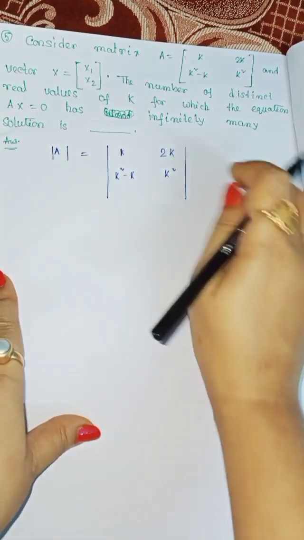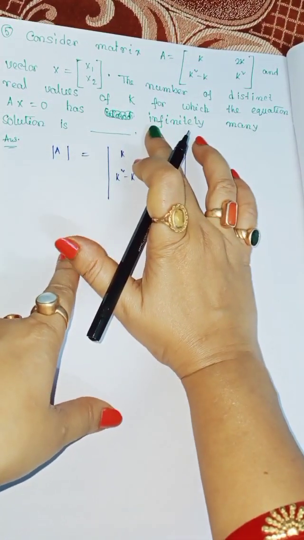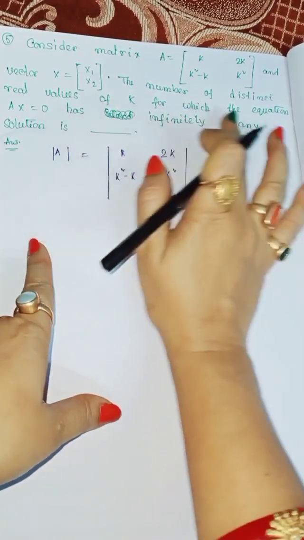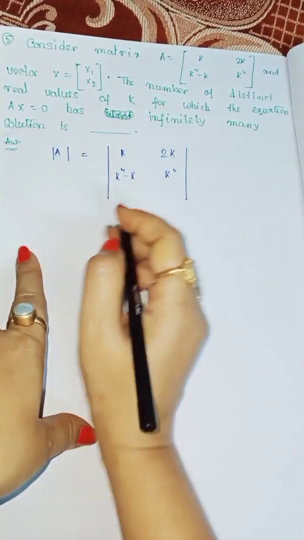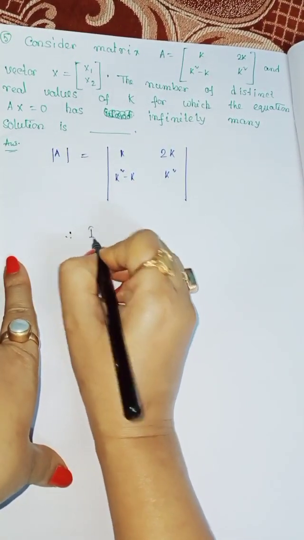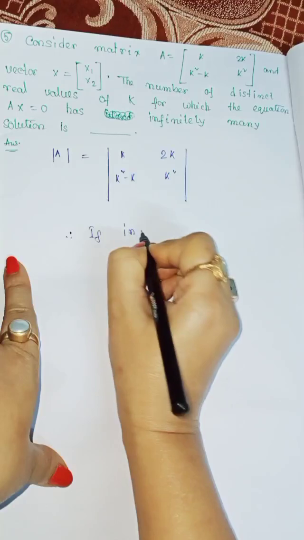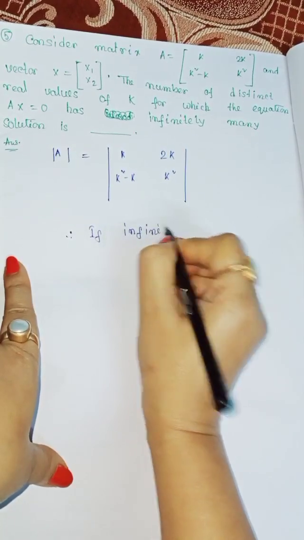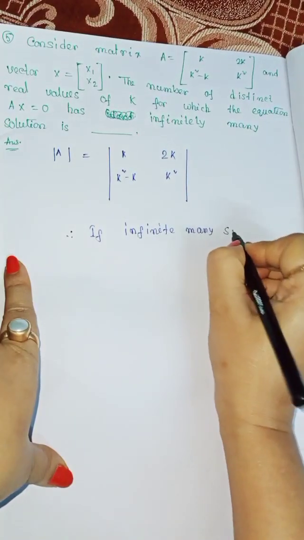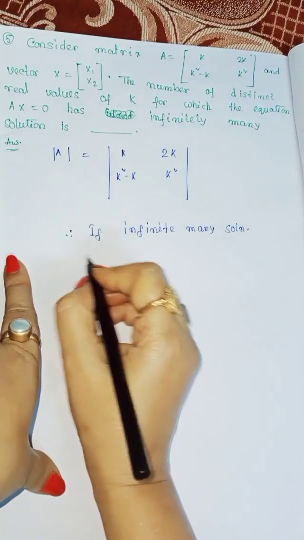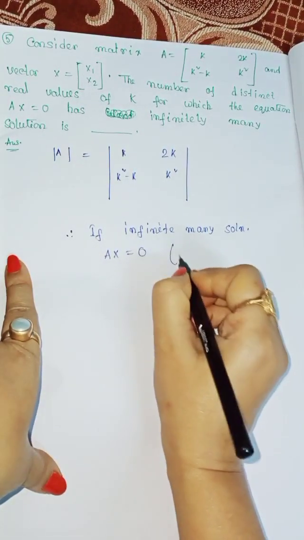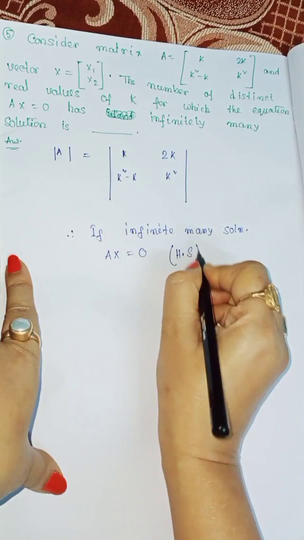Look at the statement of the question: infinitely many solutions. What is the meaning of this? Infinitely many solutions means Ax is equal to 0, because it is a homogeneous system.